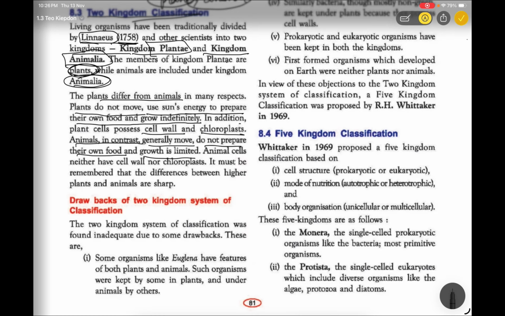So here they said that plant cells have a cell wall. Is it right or wrong? It's right. And it also has chloroplast. Why does it have chloroplast? Green color pigment.